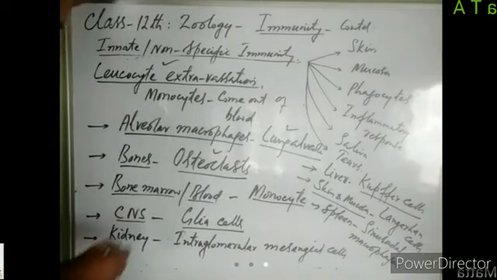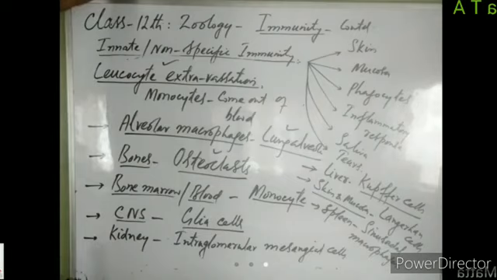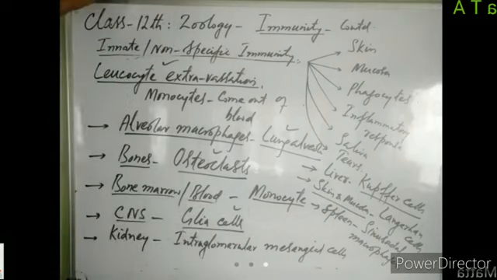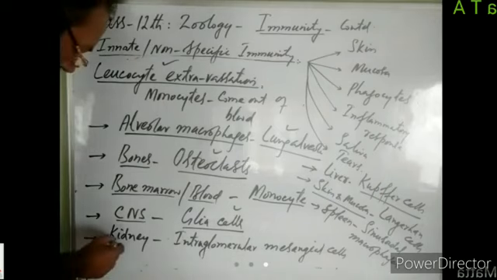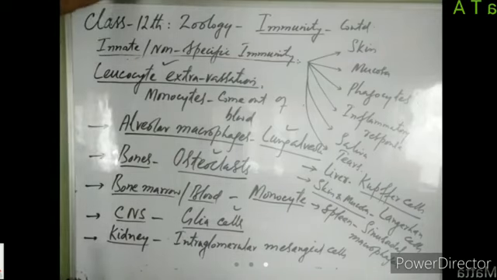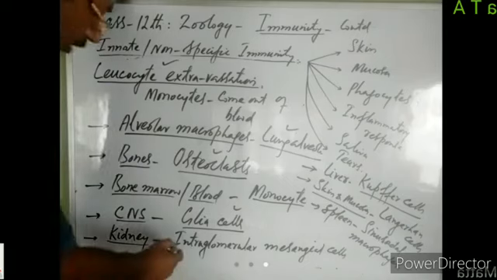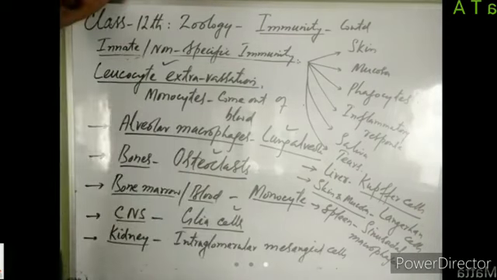Some monocytes come out of blood circulation and migrate to the central nervous system, to the brain and spinal cord. Those monocytes are known as glia cells. They protect the neurons, and protect the brain and spinal cord from the entry of pathogen. Some monocytes reside in glomerulus of the nephrons in kidneys. They are known as intraglomerular mesangial cells.